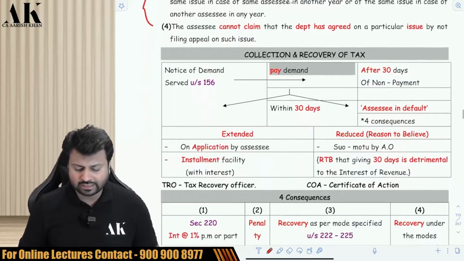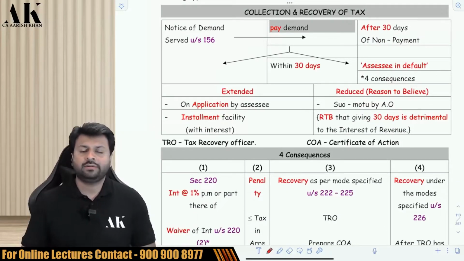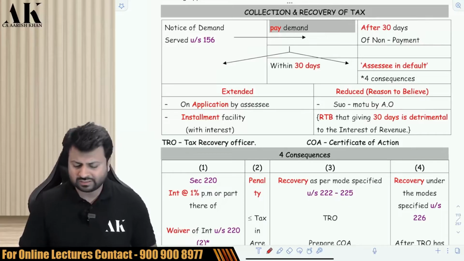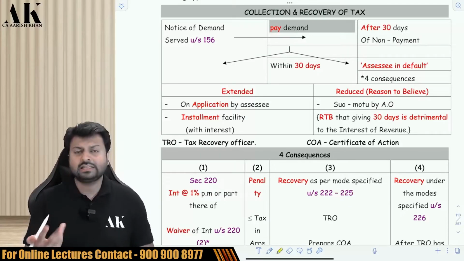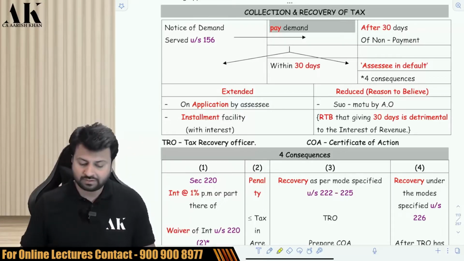Okay. So here completes the entire appeal related provisions. So we have done your second remedy now. After rectification, appeal is also done. Now there is a small provision. We'll address that first, and then we'll move ahead with the third remedy, and that is revision by Commissioner of Income Tax. Before that, we have to do this small topic, that is collection and recovery.